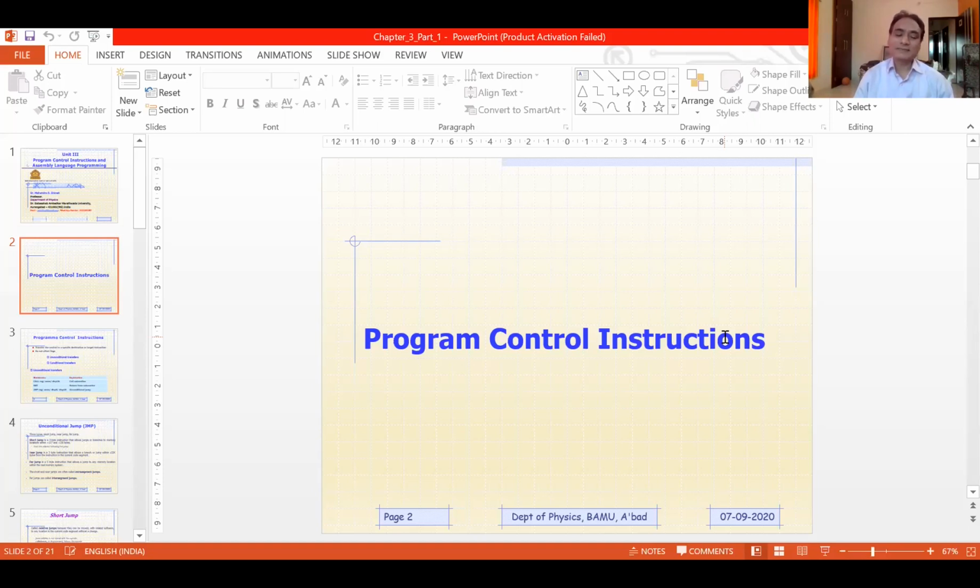Sometimes what happens, let us say you are just following sequential instruction. Sequential instruction means, for example, the sequence could be: go to the gate of the department, and then go to the university gate. Then next would be go to the Panchaki, and then go to Aurangpura. Okay, this is the sequential execution.